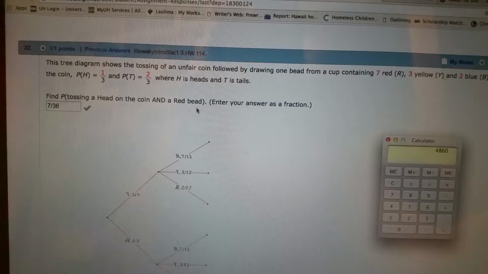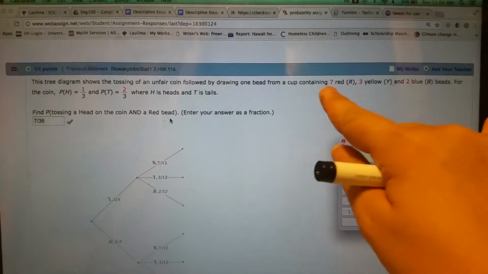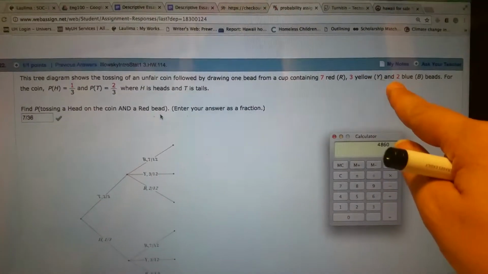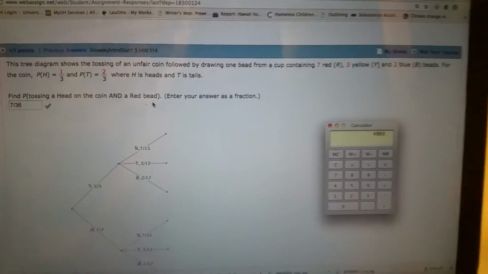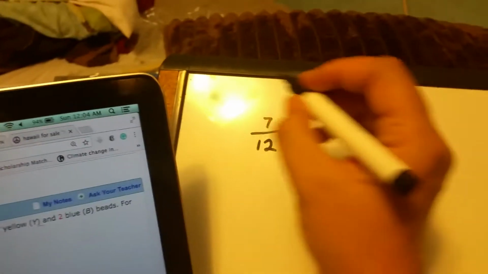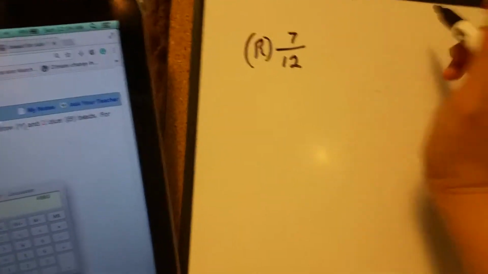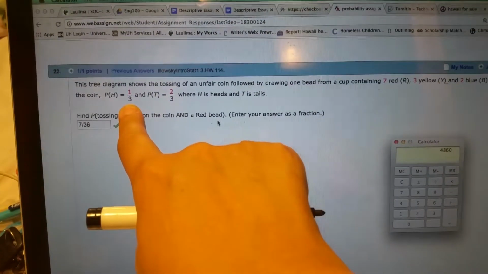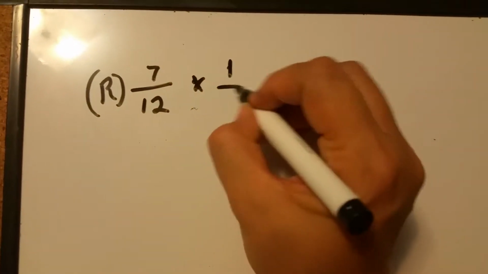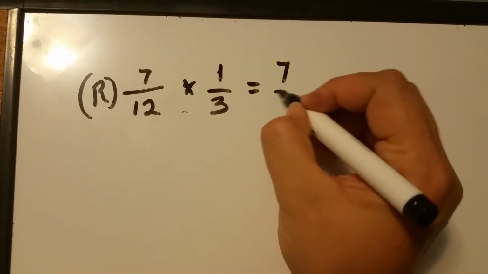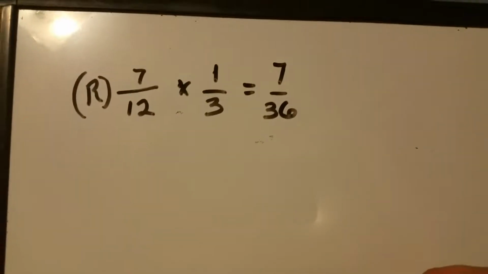How many reds do we have? We have 7 red beads out of how many? 7 plus 3 is 10 plus 2 is 12. So there's 12 possible choices when it comes to the colors of the beads. There's 12 beads. So the red is 7 over 12. Alright. And then the probability of having heads is 1/3. Okay, I'm sorry, it shouldn't be a plus, it should be a times. 1/3. Okay, so when we times that together, we got 7 over 36.